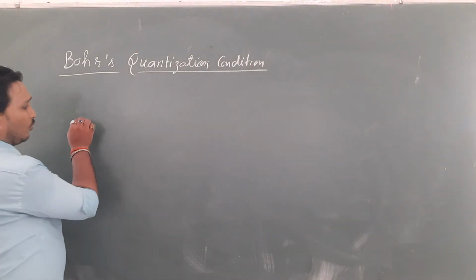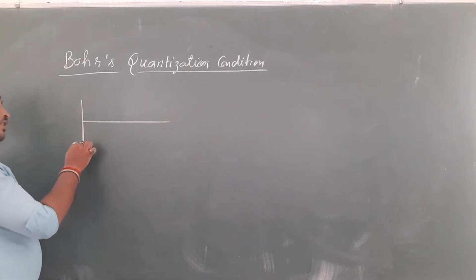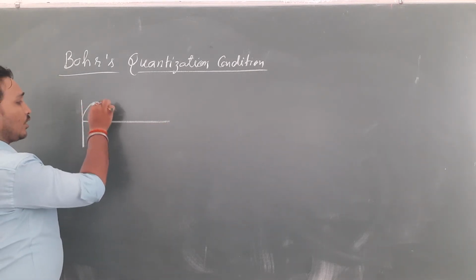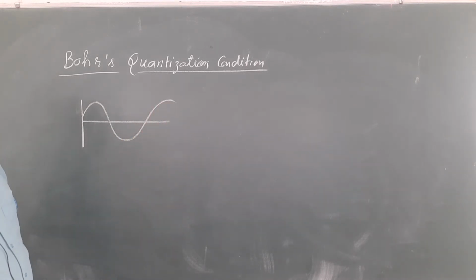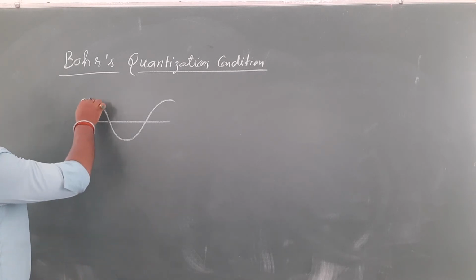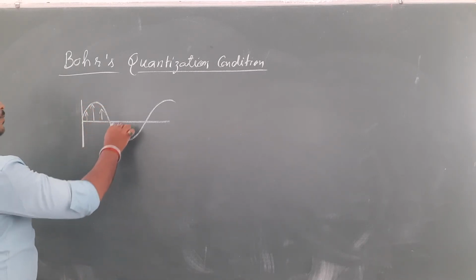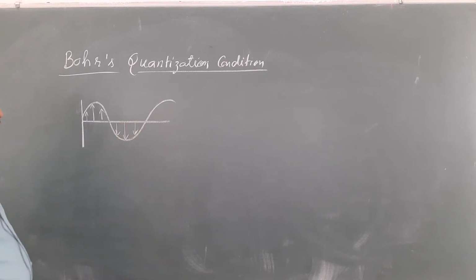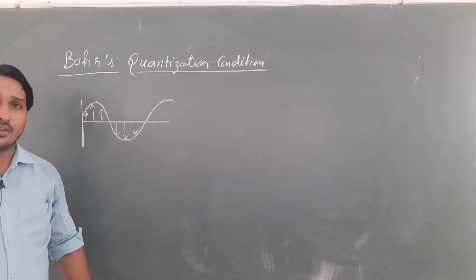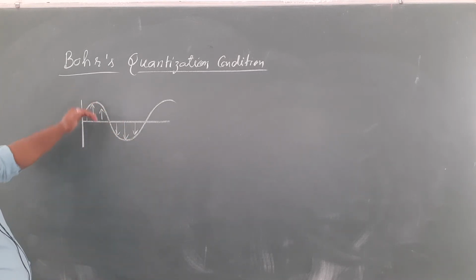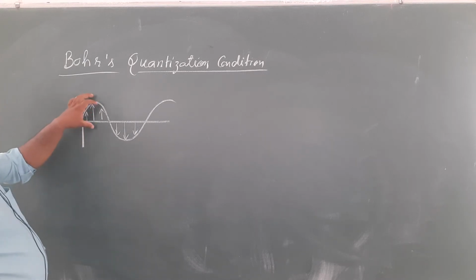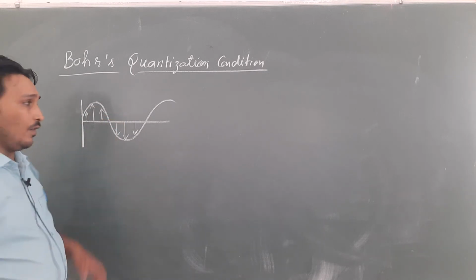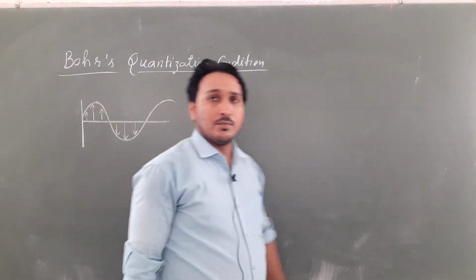If we talk about an electromagnetic wave, it is like this. Suppose this is the electric field. This part of the electric field is the positive one, and this part is the negative one. Although the direction is opposite, this part is considered positive and this part negative. The energy of this part is positive, but here the energy is negative. When we add both of them, the energy becomes zero.